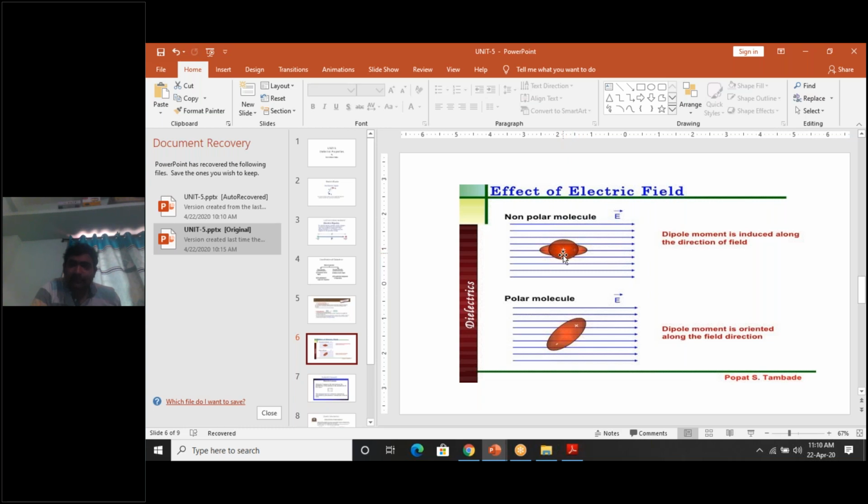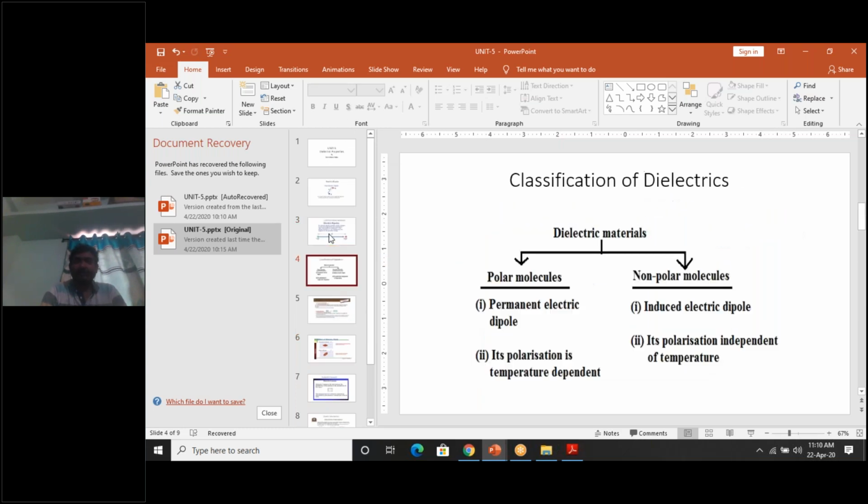Those dielectrics are called non-polar dielectric materials. So by default, the center of positive charge coincides with the center of negative charge,